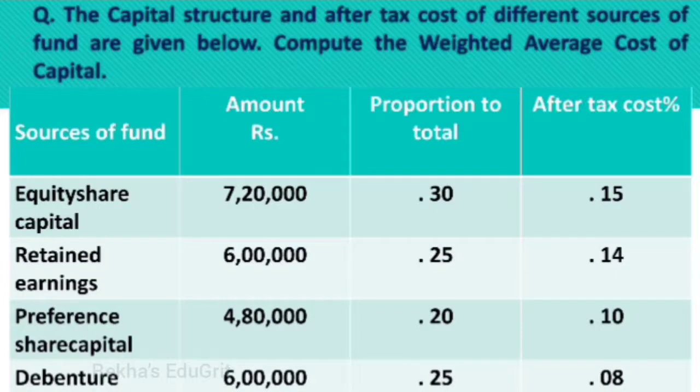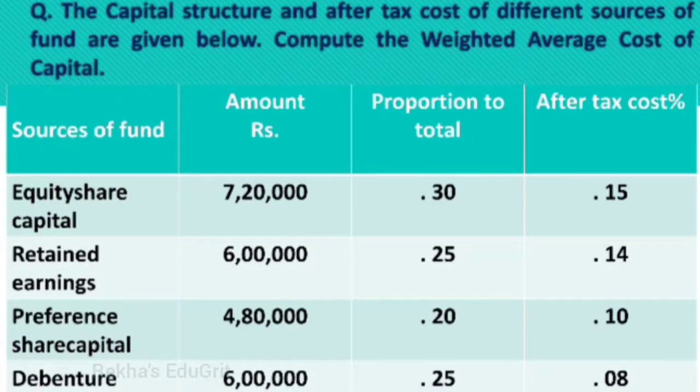So what we are doing is we are taking the amount and weighing. So it is how much each we have in business. So in our business, the equity share capital is 30% and retained earnings is 25%. Preference share capital is 20% and debenture is 25%. We are finding the proportional to total. So it gives us how much each we are using in our business for operation to finance. So next we'll see how to calculate this weighted average cost of capital.